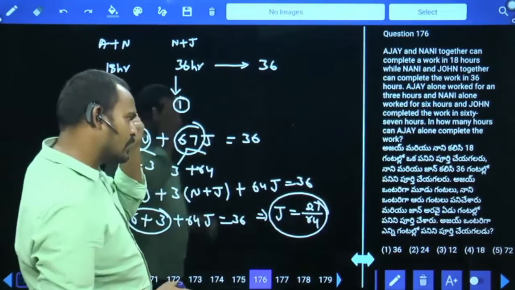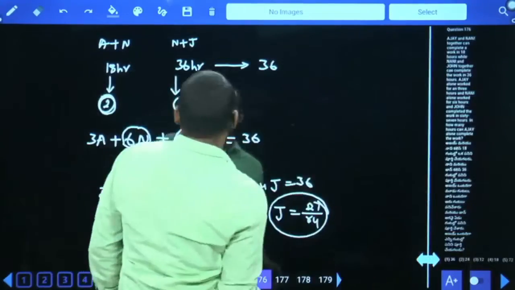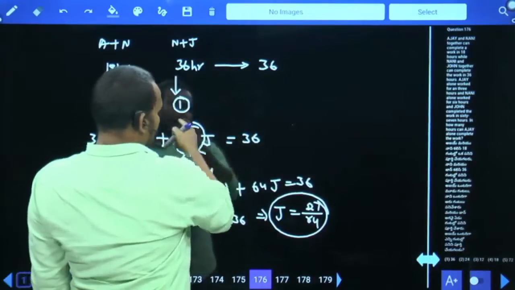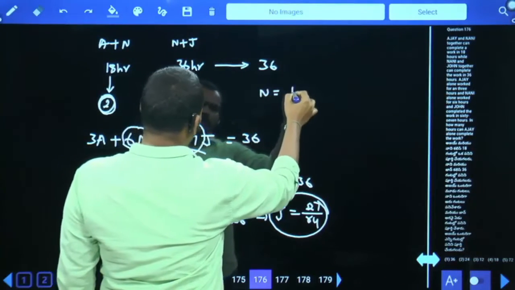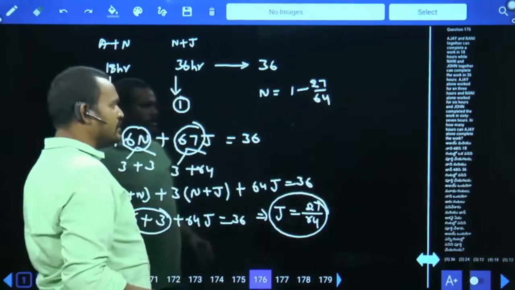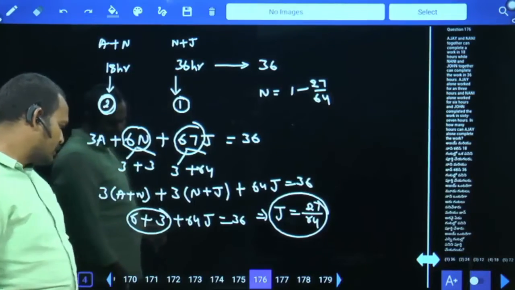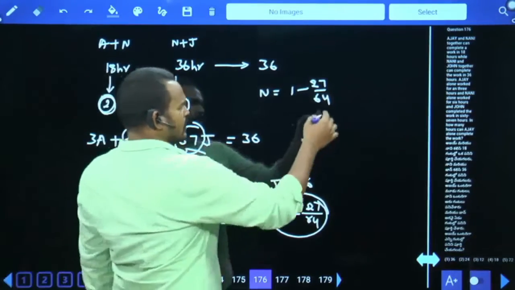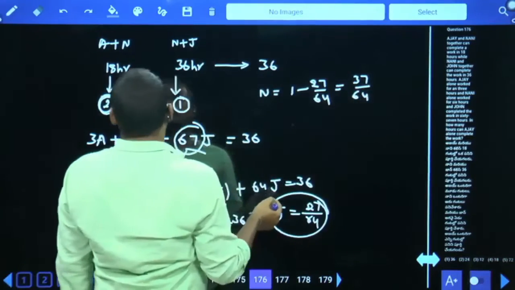And what is the question here? Ajay alone can complete the work in how many hours? First, N plus J is how much? 1. N plus J is 1, so only the N value will be 1 minus 27 by 64. What is the N plus J efficiency? One part. In that, J's efficiency is 27 by 64. Both are subtracting, we get the efficiency of which one? N. Next, A plus N.